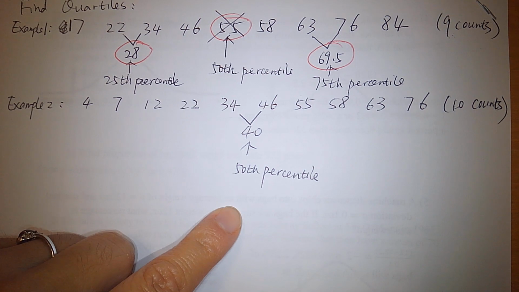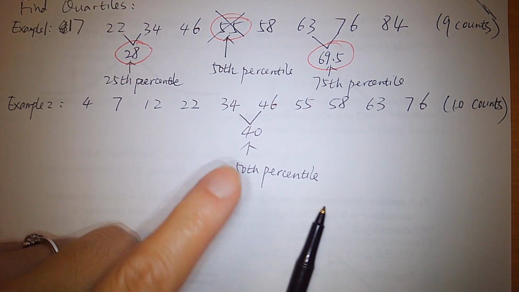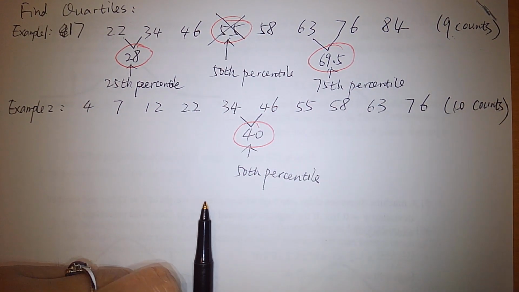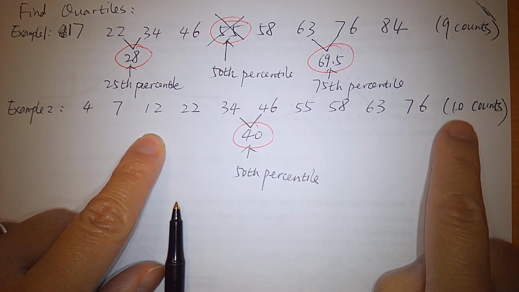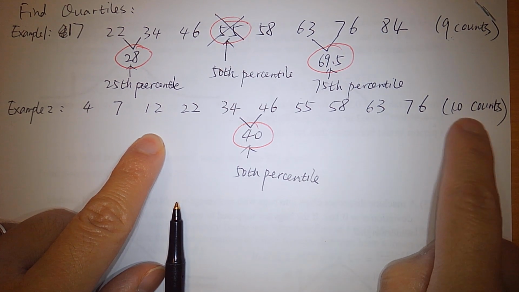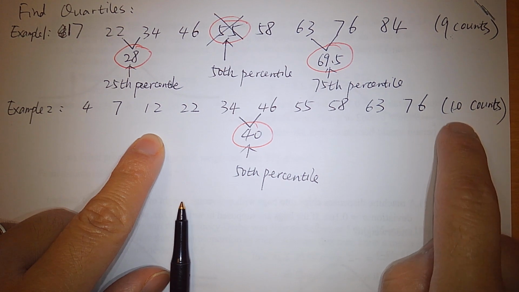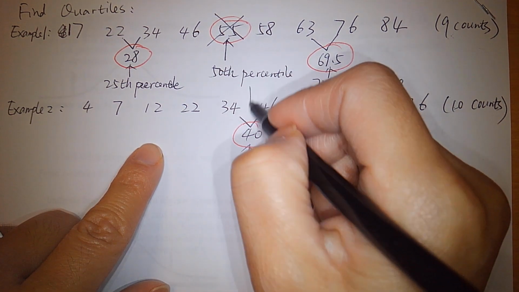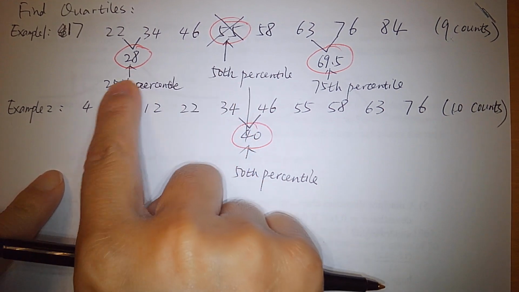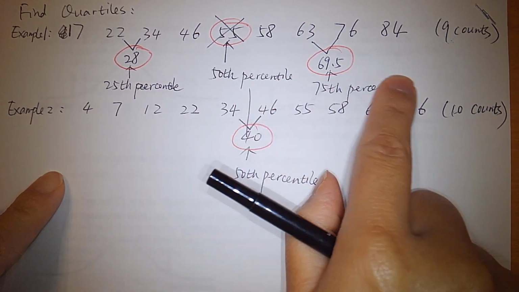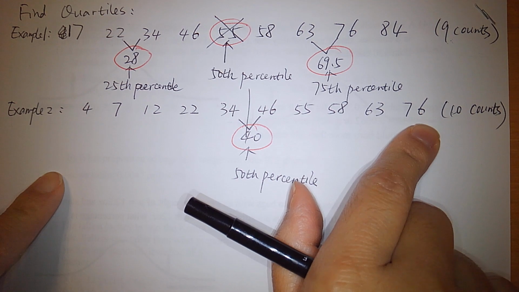Okay. Then what? To find the other quartiles, what do we do? Cut 10 into half, right? Cutting into half, it gives us what? 5. So that means the first 5 data values will be in a group, and then the other 5 data values will be in a group. Okay.